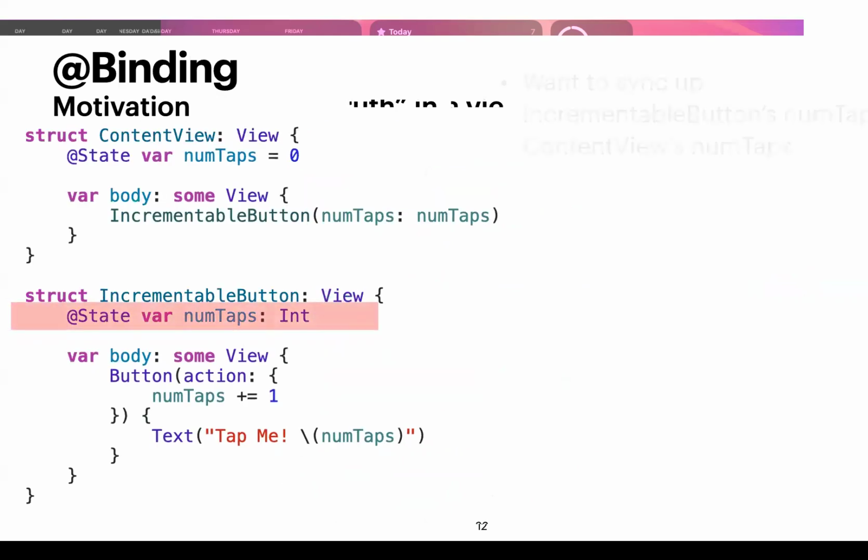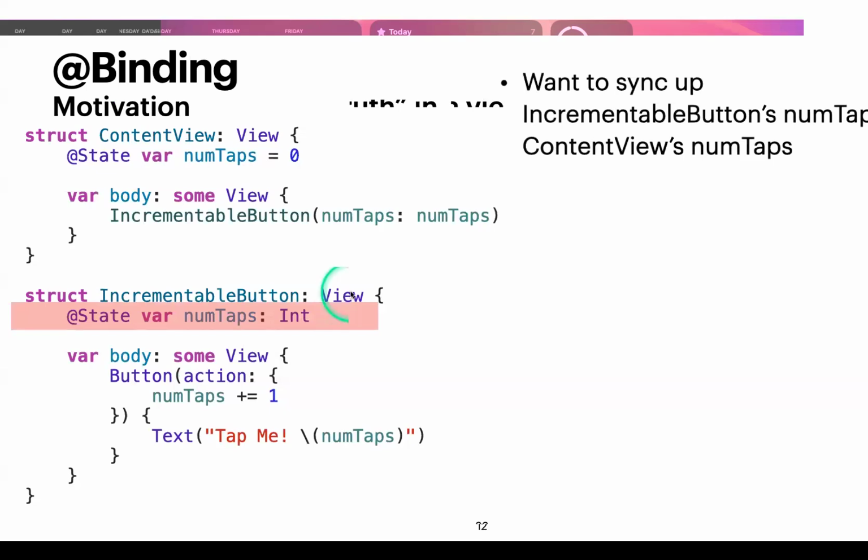However, the main goal here is that we want to sync up IncrementableButton's numTaps to ContentView's numTaps. What do I mean by that? I want this numTaps to be the same numTaps as this. They're linked. They're the exact same thing.